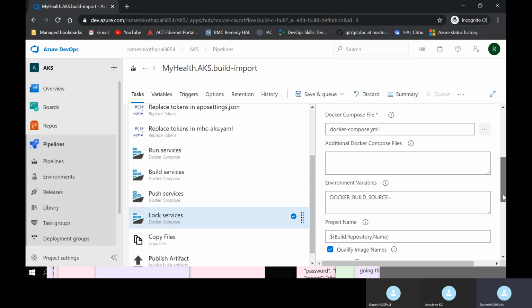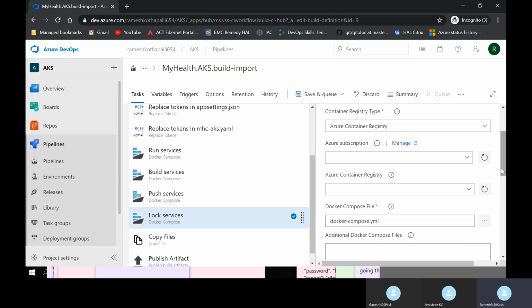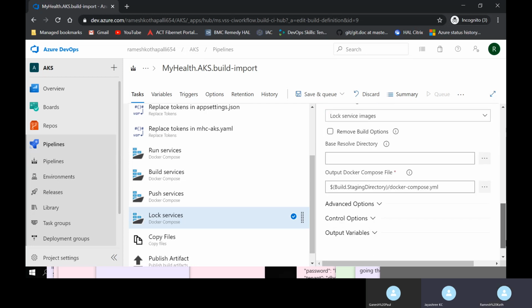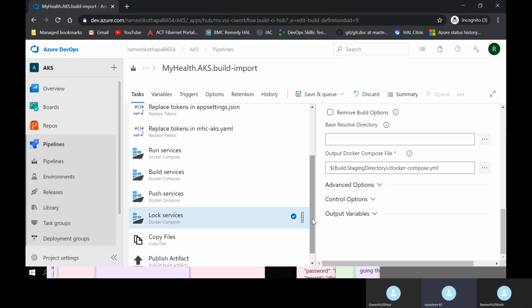What exactly will this do? Run, build, push. Whenever you want to deploy your image, you first have to create an image, then build the image. The push service is usually used to push your image to the ACR. Once you push, don't make any changes until you get the next version. So running an image, making it a container, and pushing it to the registry.